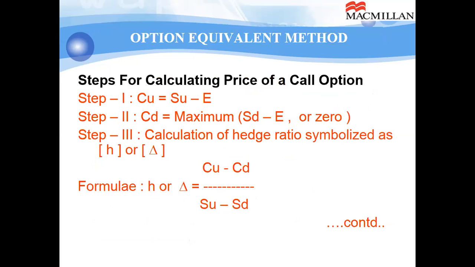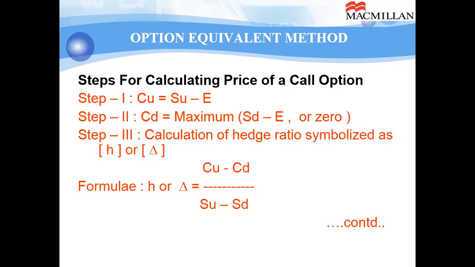Now for calculating the price of a call option, step 1, calculate CU. CU is the maximum possible payoff of the call option as soon as SU is attained on expiry. So if on expiry SU happens to be true, CU will be SU minus E. Second step, CD. CD is the minimum payoff from the option if SD is attained on the expiry. SD means the minimum price of the spot price on expiry.